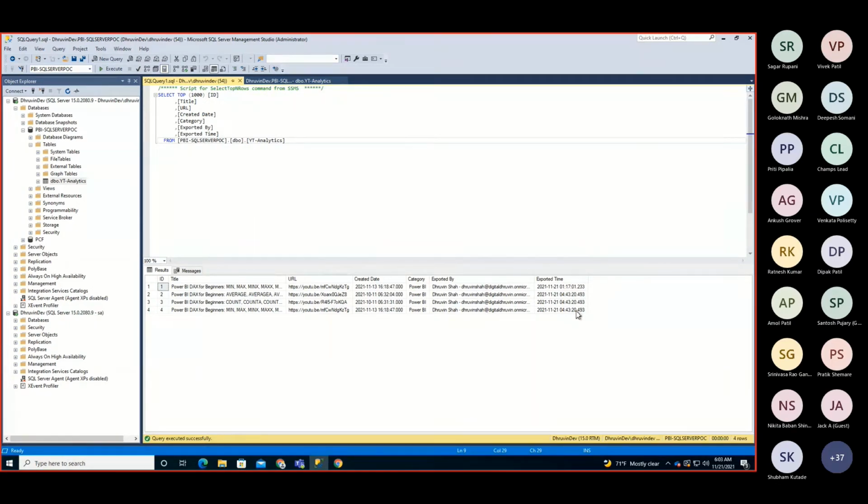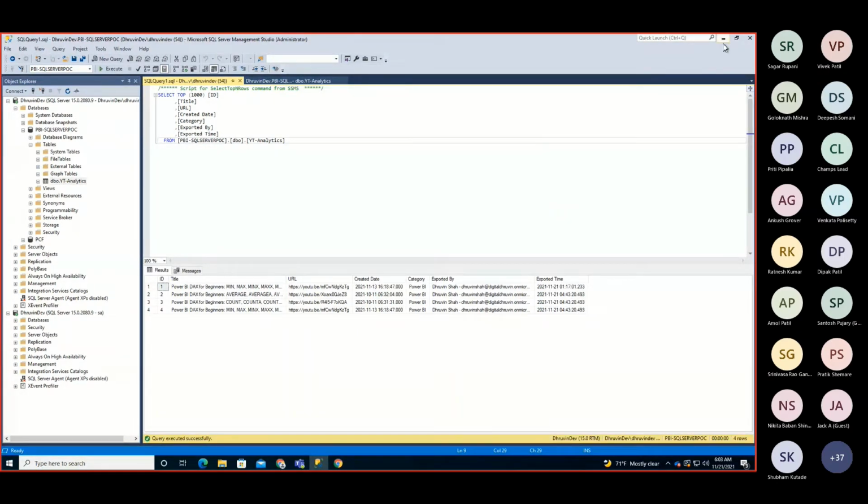So in order to do this, basically you need to install the data gateway. All the Power BI users are already aware of how to install and configure the gateway. If not, if you are doing it for the first time, I have a separate playlist on my YouTube. I will share it after this session. So I already created and configured the gateway.